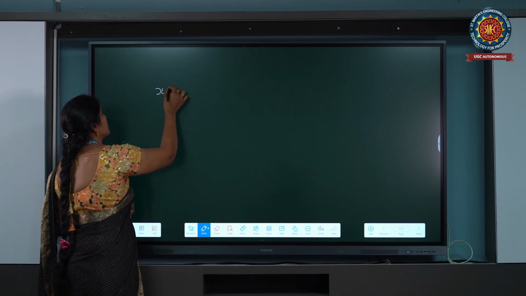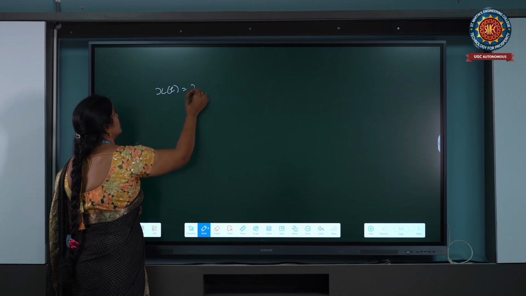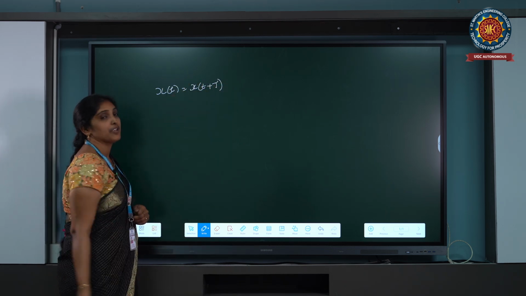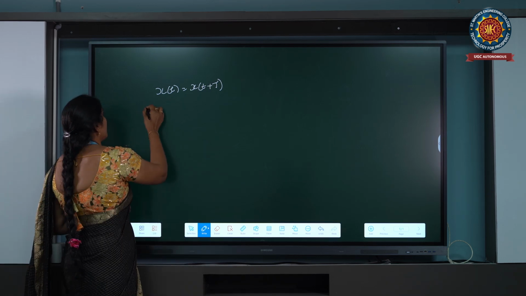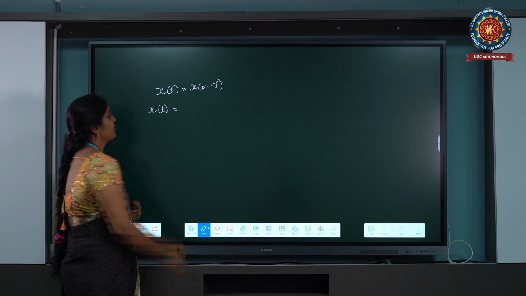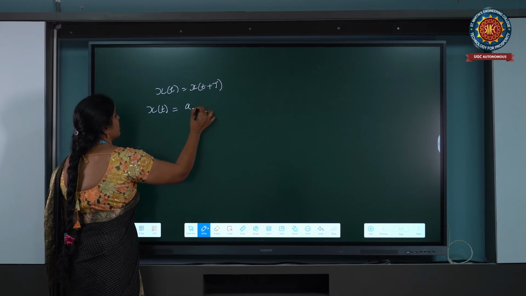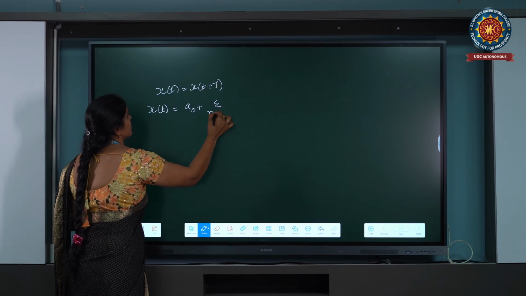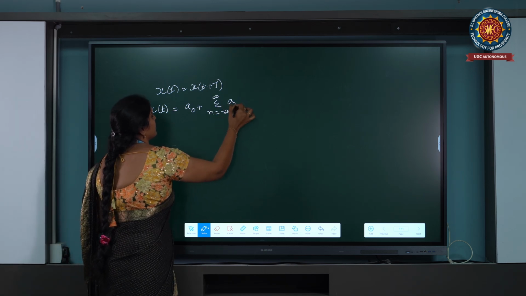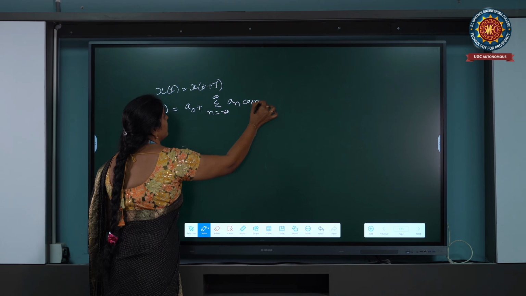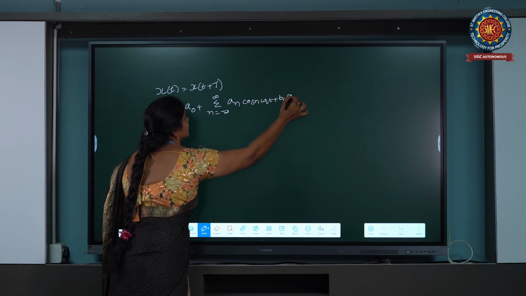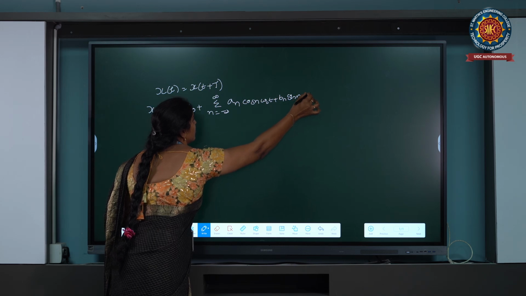For a periodic function, the concept is x of t equals x of t plus capital T. What is the formula for the trigonometric Fourier series? x of t is equals to a naught plus summation n equals minus infinity to infinity a n into cos n omega naught t plus b n into sin n omega naught t.